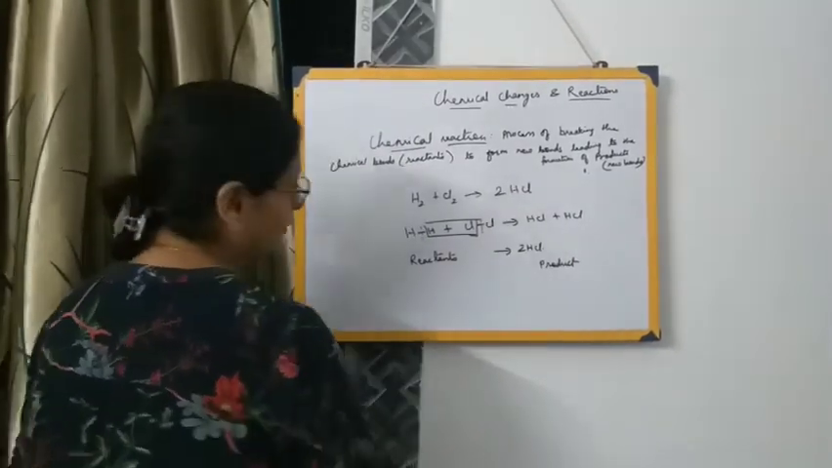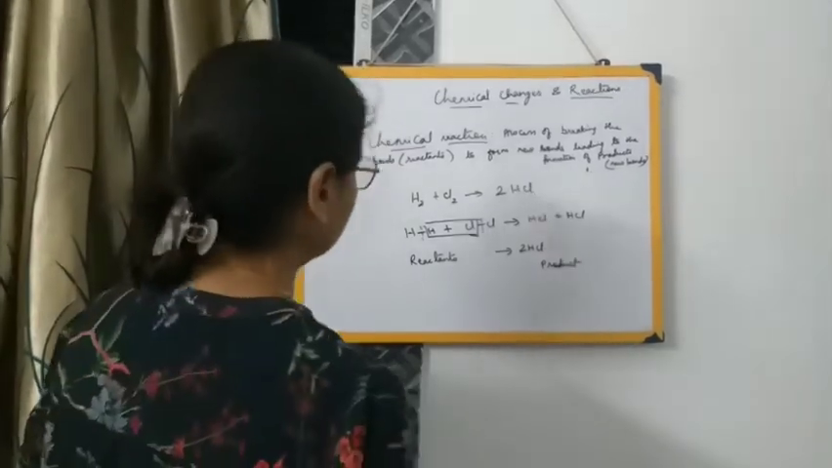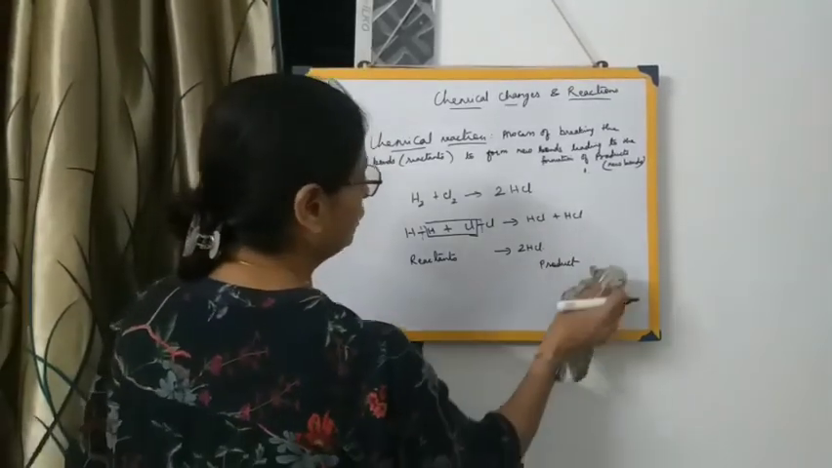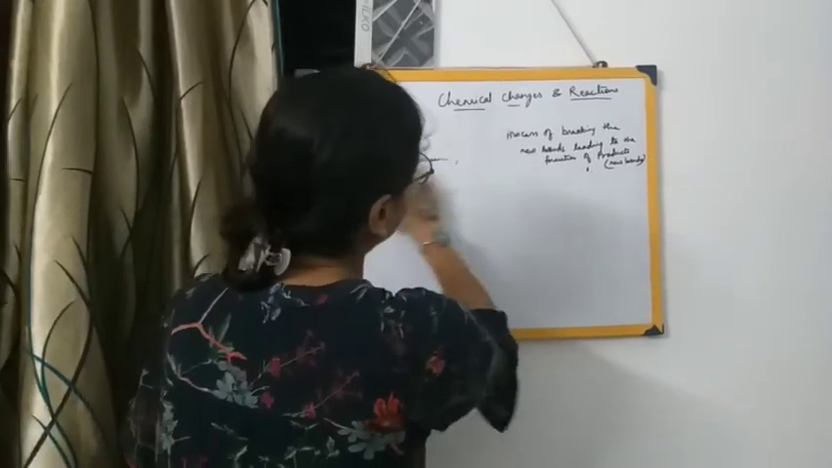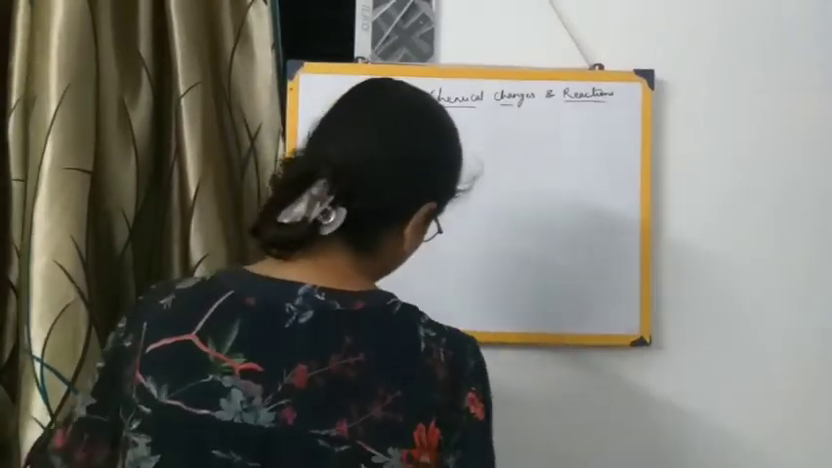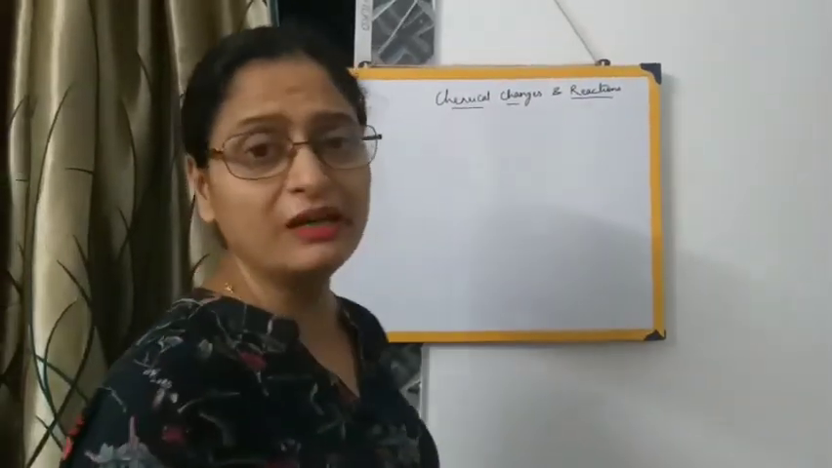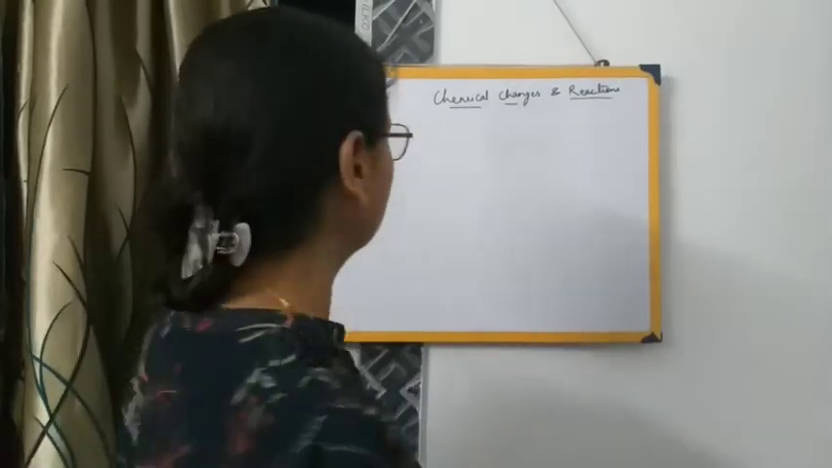Now when I am talking about the breaking up of the old bonds and the formation of new chemical bonds, what is actually a bond? What do you mean by a bond? We human beings also have a bond, no? With all our relatives. You students also have a bonding with your parents. So what exactly is a bond?